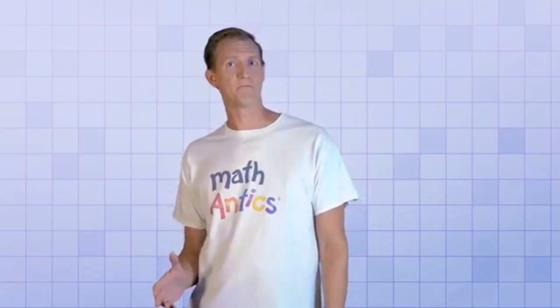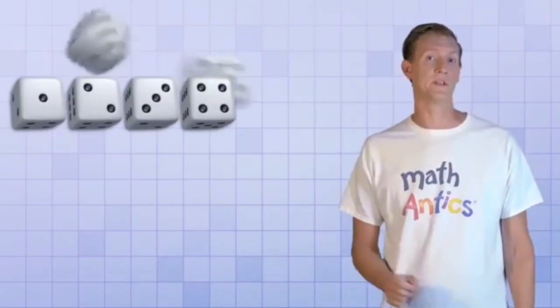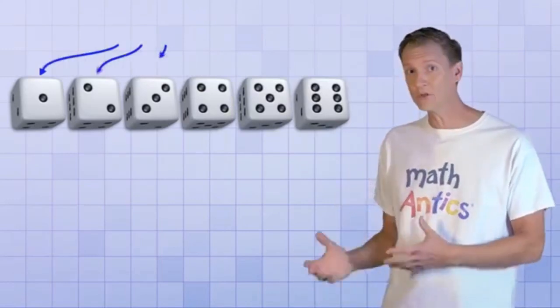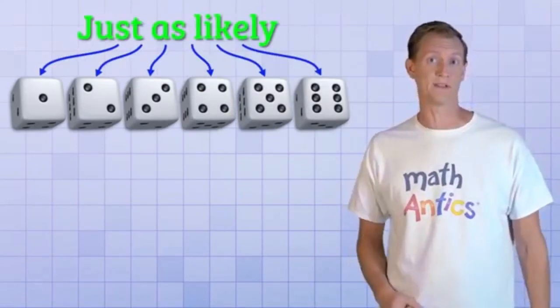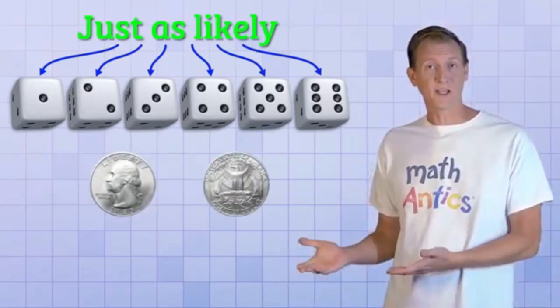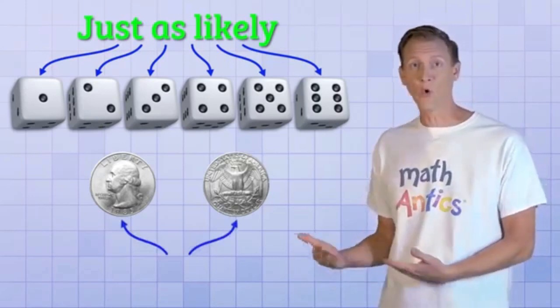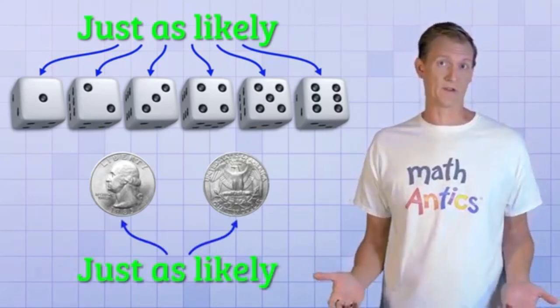Now that you know how a coin toss works, let's see an example of an event that is unlikely, using something a little more complicated than a coin. Let's take a look at dice. A standard die has 6 sides numbered 1 through 6. When you roll it, any of those sides is just as likely to come up as the others. That sounds a lot like flipping a coin, doesn't it? Each side of a die is just as likely to come up as the others, and each side of a coin was just as likely to come up as the other.